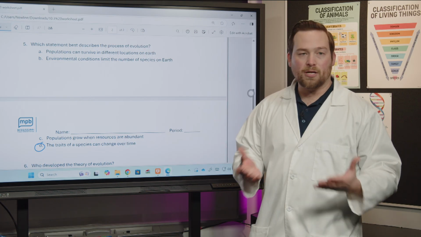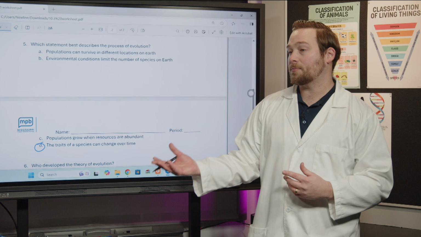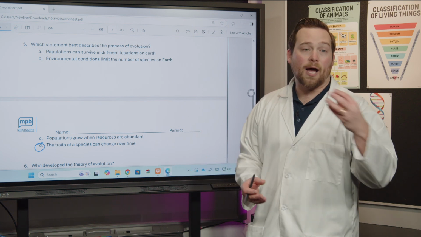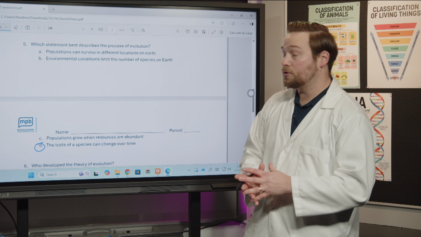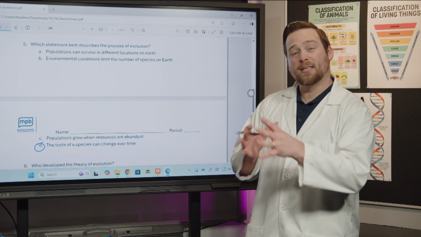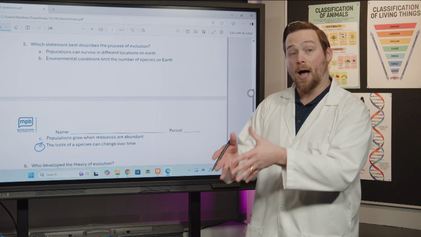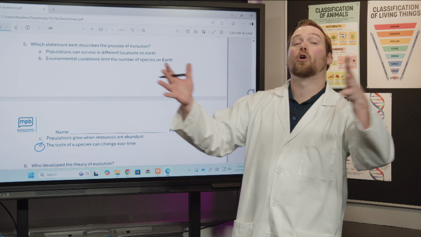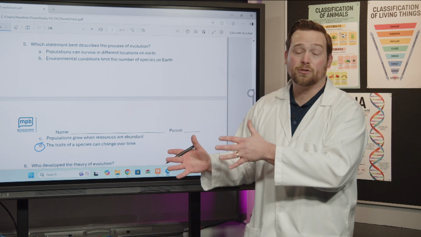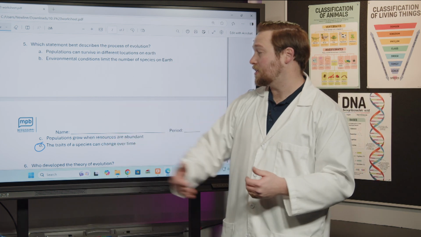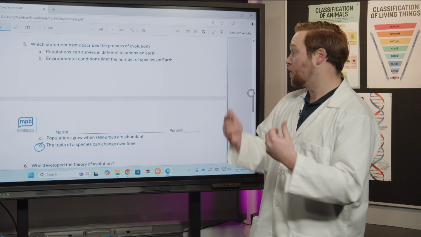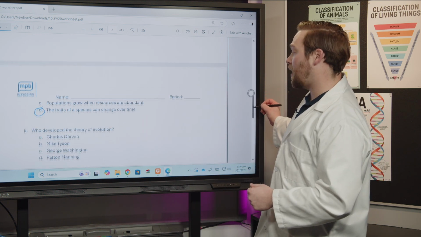Each of us are changing every single day. If you make a mistake one day, you're going to try not to make that mistake the next day, right? So you're going to change. That's what evolution is. It's change over time. It's a little different. It's change in a population of animals over a long period of time, not just a day or two, not even just a couple of years, but generations. We'll start to see these changes accumulate. Great, let's keep it going.